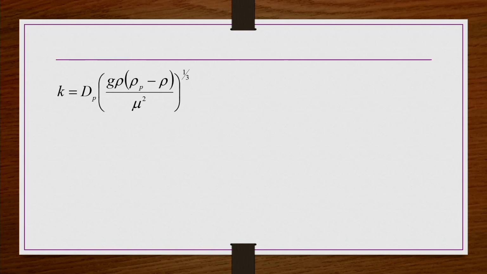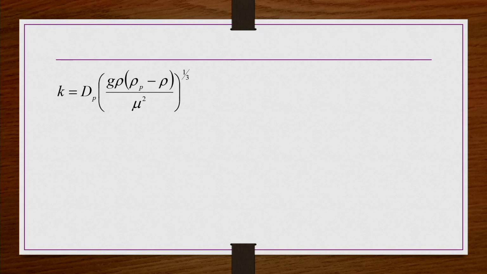For that, first we have to find K, because UT you do not know, so REP you cannot know. If you cannot know REP, you cannot say whether it is under the Stokes regime or beyond. That is the reason we calculate K, which is independent of velocity; there is no velocity term in the K expression.